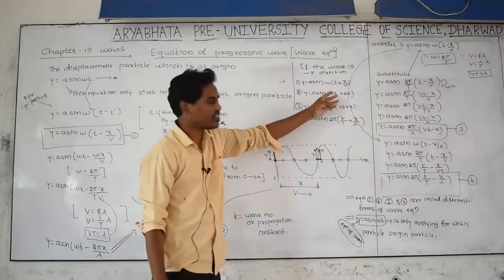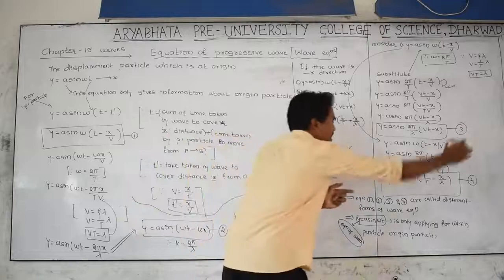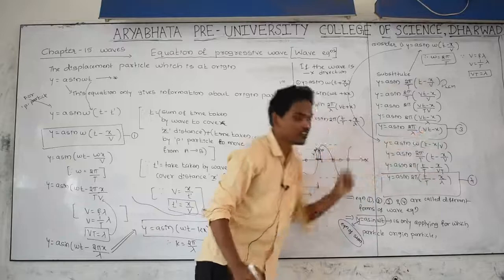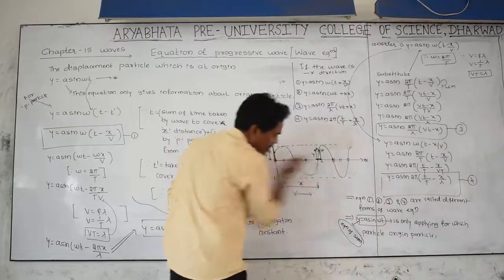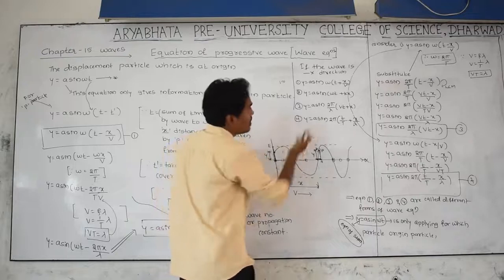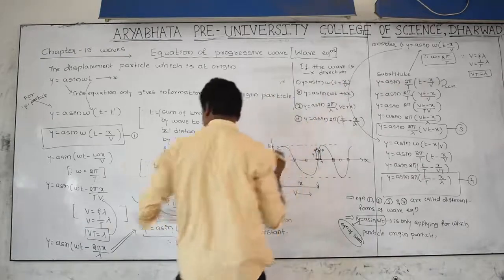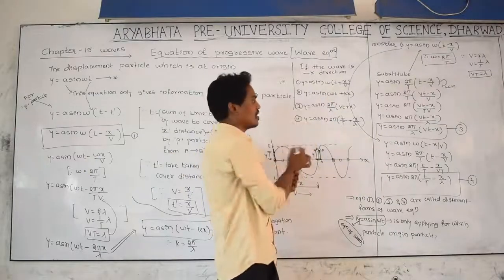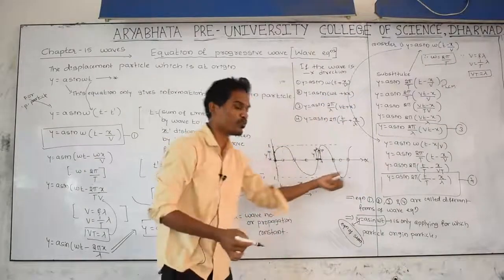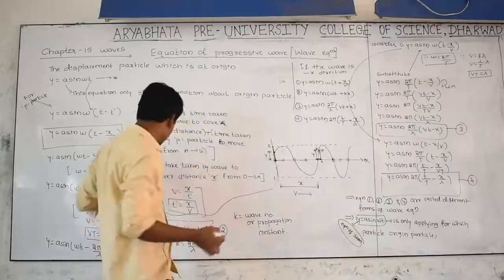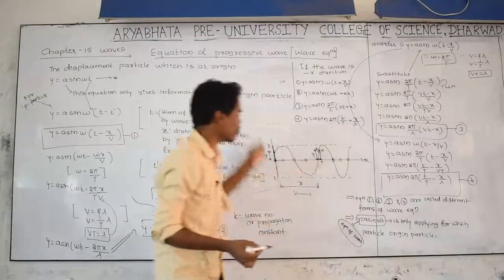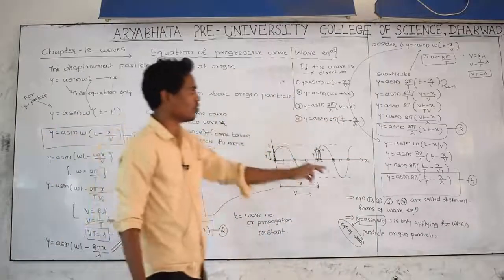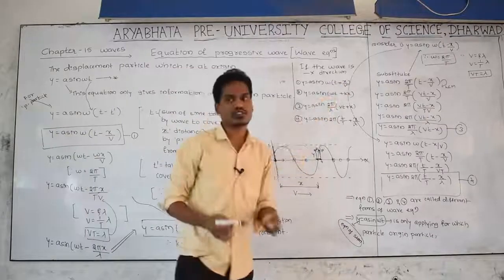These are also wave equations. If the wave is moving in a positive direction, these are the equations, with the minus sign between. If the wave is moving in the reverse direction, in the negative x direction, then instead of minus signs you take the positive signs. These are the wave equations when the wave is moving in negative x direction, and these are the equations when the wave is moving in positive x direction. Please remember these are first, second, third, fourth, and all of these are equations of a wave.